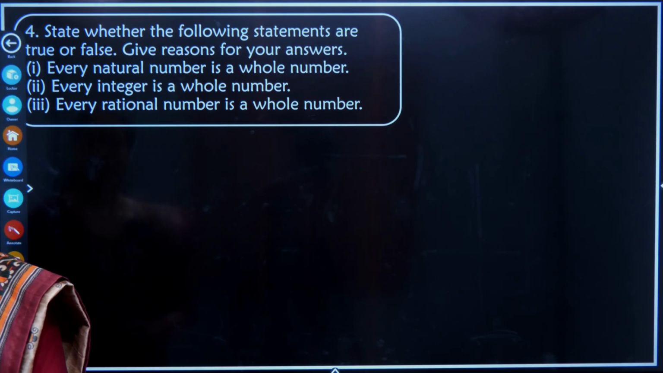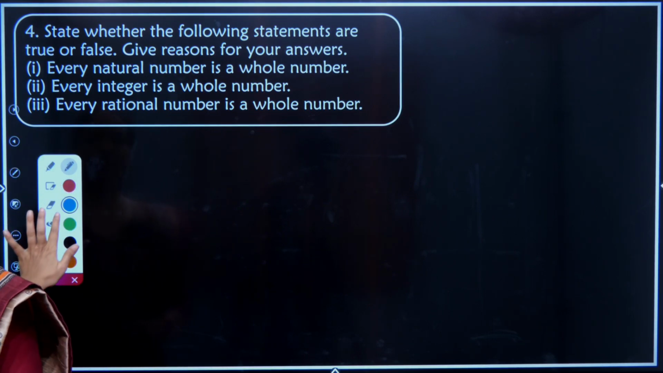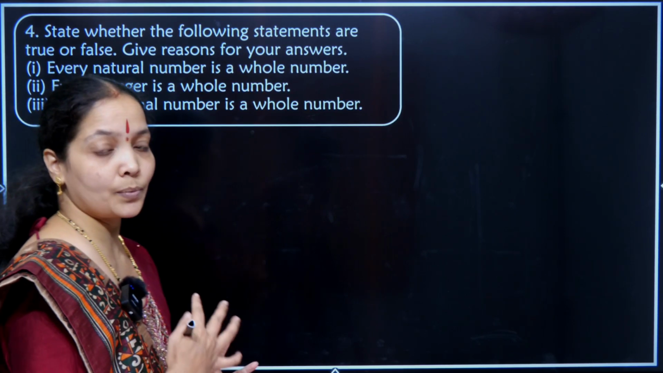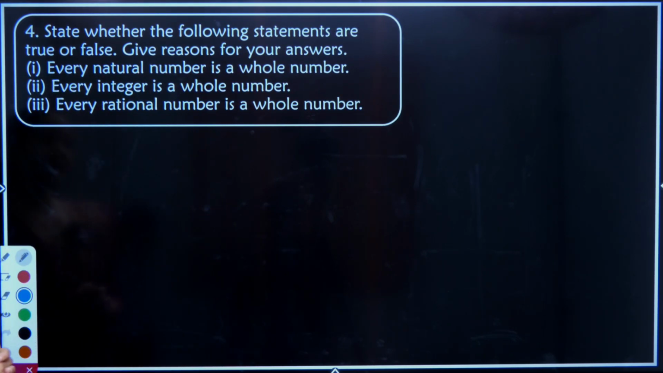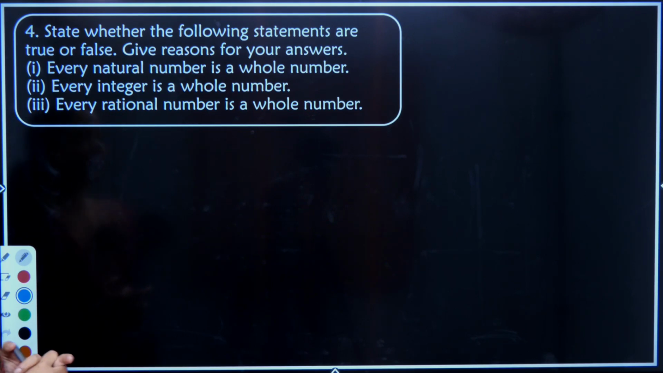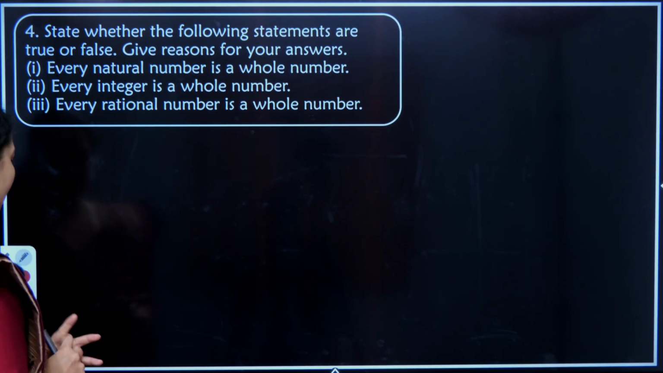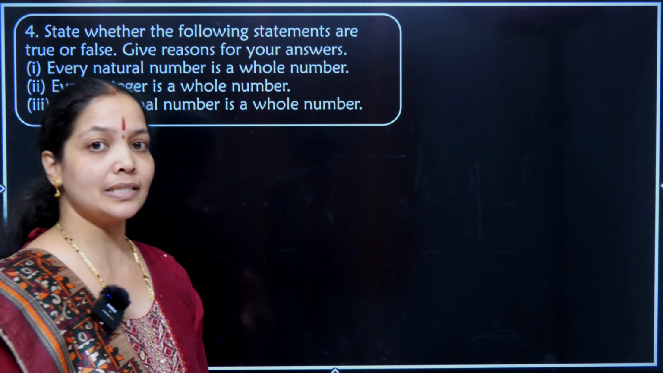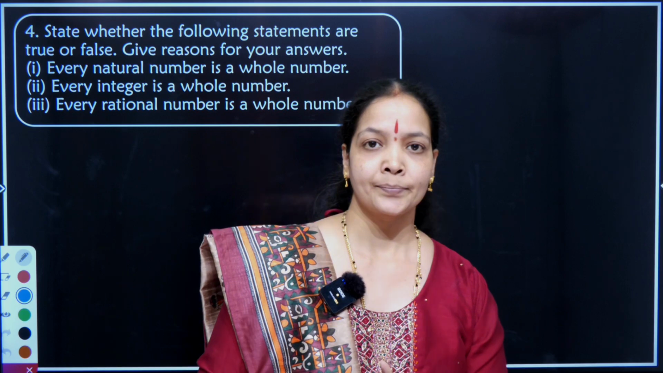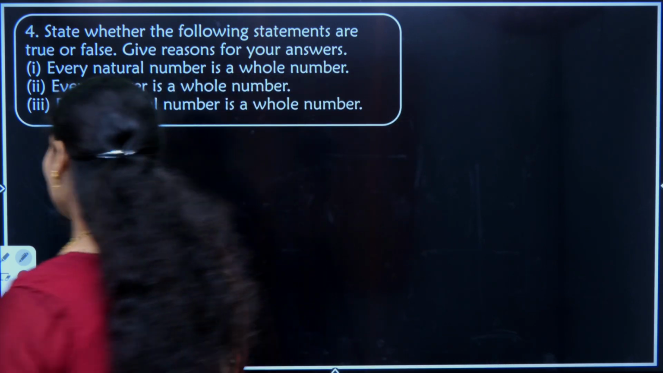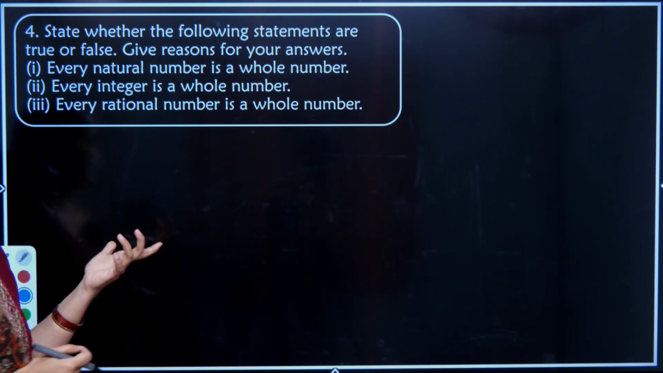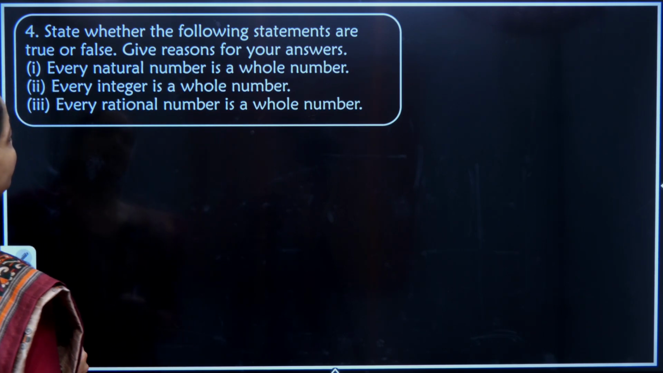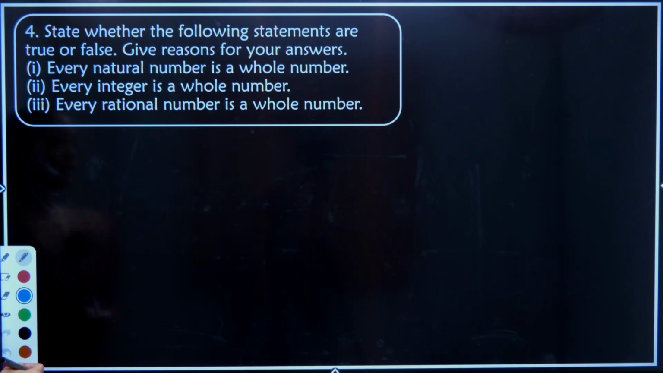Moving further, the fourth question of exercise 1.1 is asking us to state whether the following are true or false, as we did in the first question of the session. So every natural number is a whole number, every integer is a whole number, every rational number is a whole number. We have to clarify it with the help of an example. Just stating true or false will not give us marks. Many times we have not seen these types of questions, but given in the NCERT 1.1 exercise we will not leave this. All right, so the first question is, every natural number is a whole number.